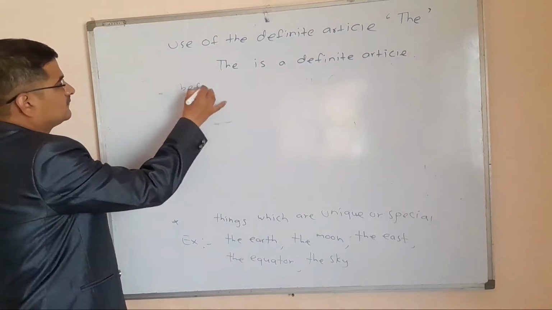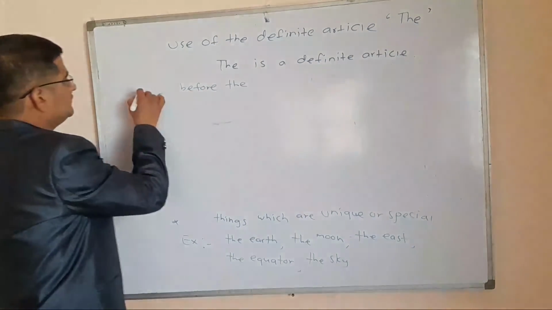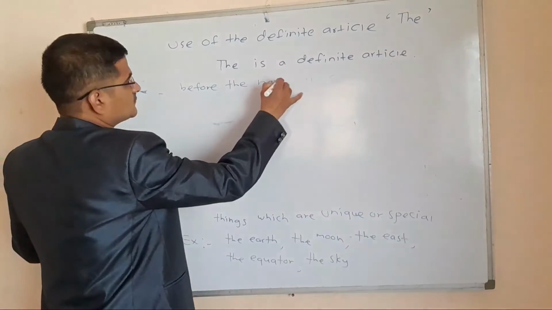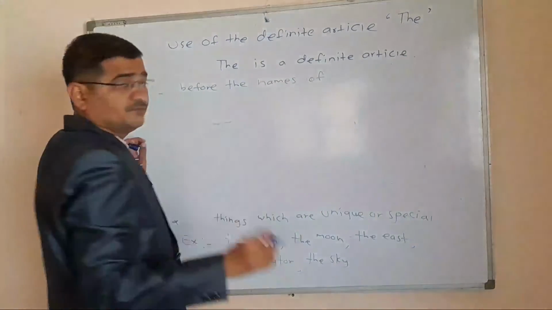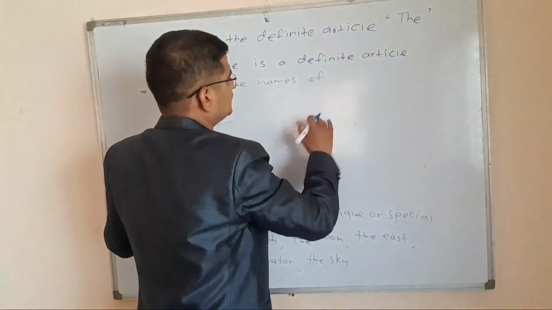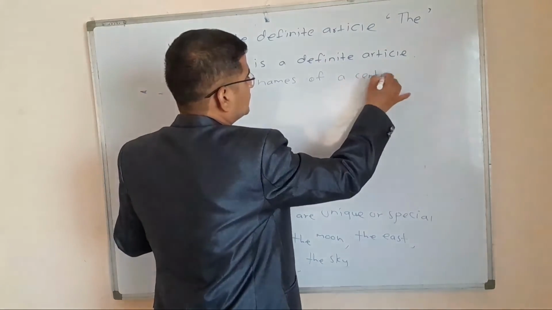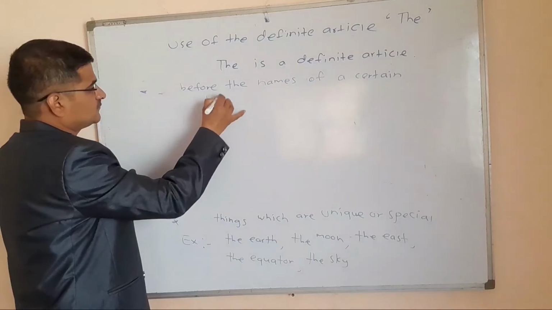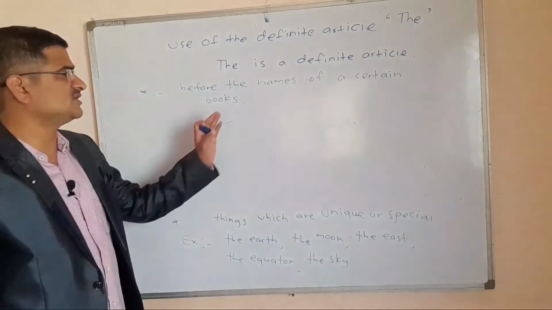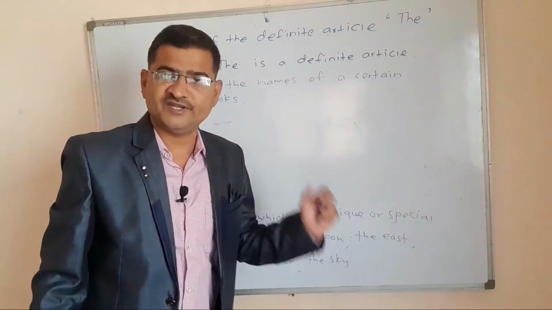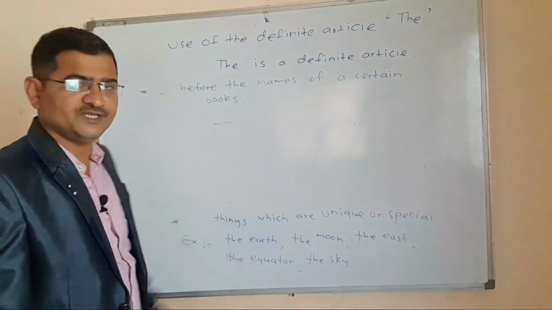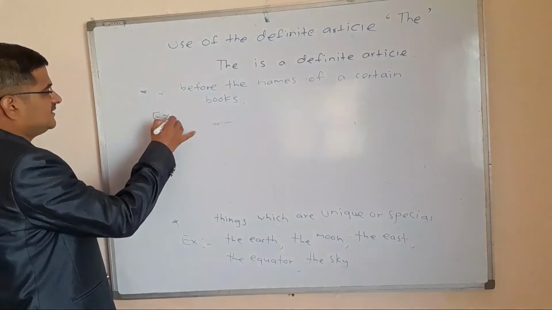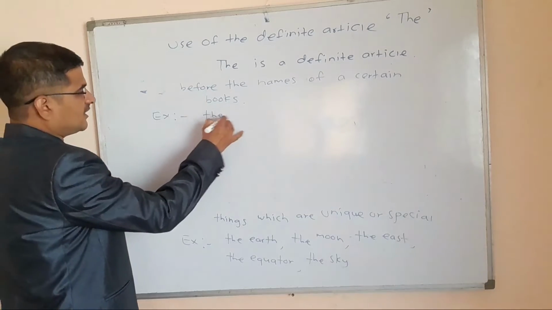Before the names of certain books, we use the definite article the here. Let us study a few examples. See here, the Ramayana.